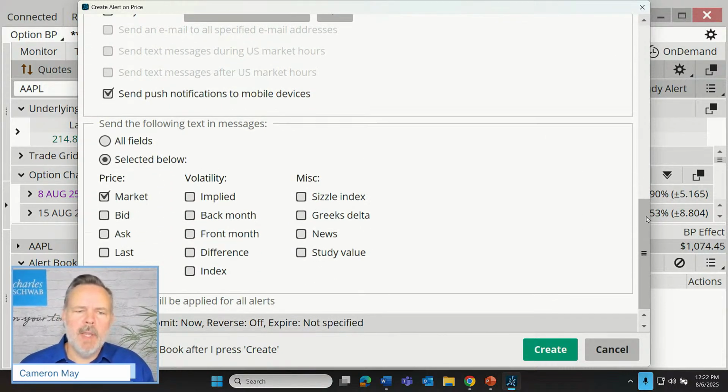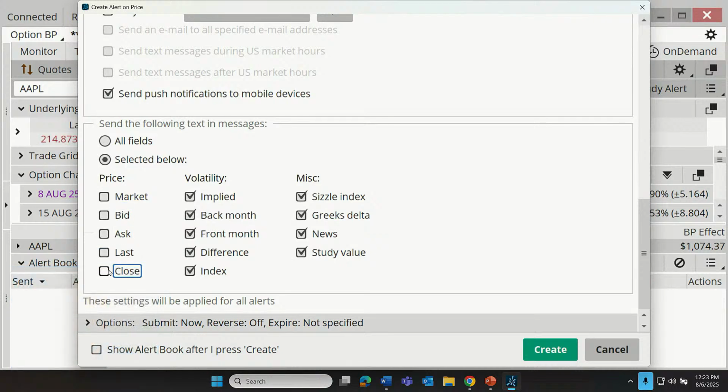Now, we can also include information to be included in the text message or the email that we receive. We want just the market price reported to us. Do we want to see the bid and the ask, the last and the close? Do we want some volatility or options related information delivered? We just check the boxes as we see fit. We can just check them all. Let's just select one. So we can unselect one at a time. And I'm just going to set this back to its default. Let's go with the market.